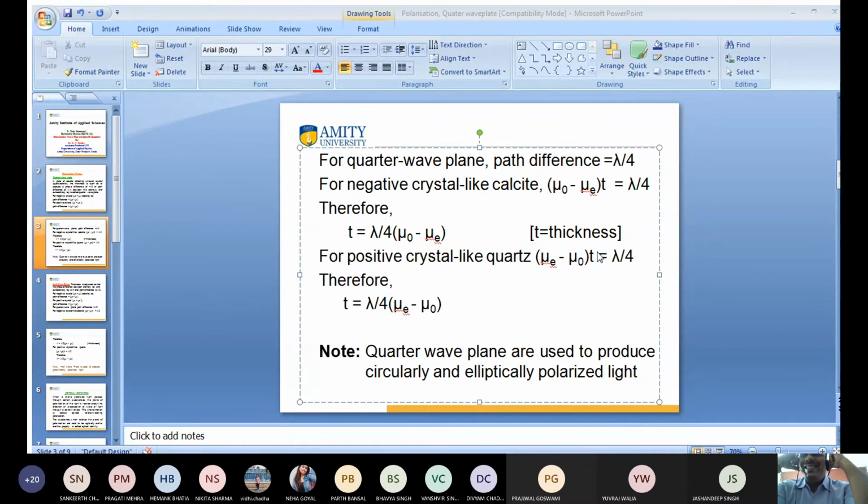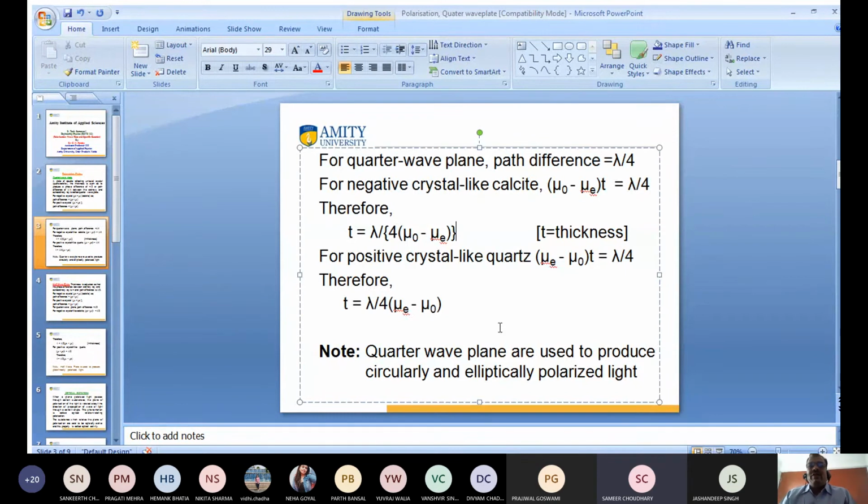It is divided: lambda divided by 4. I want to make it correct like this one. Now it is correct. Yes, sir, now it is correct.